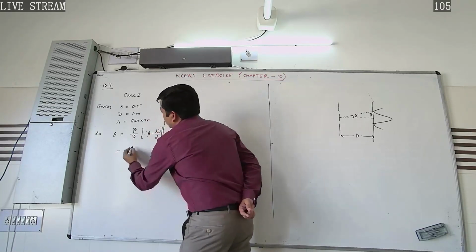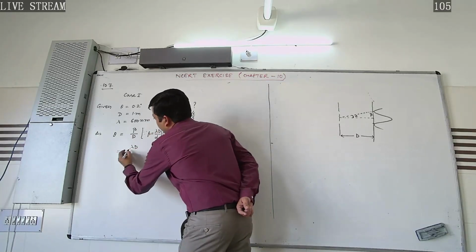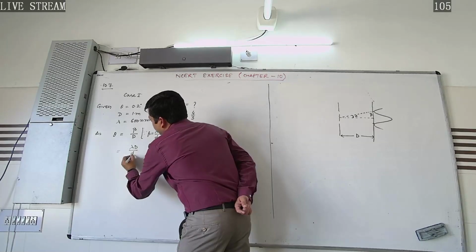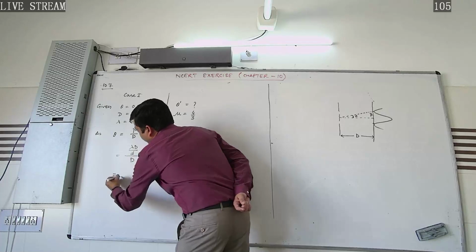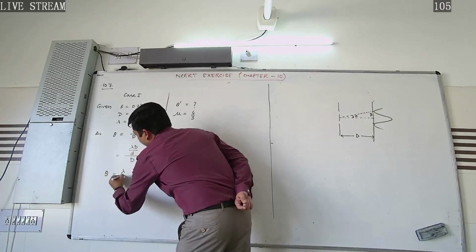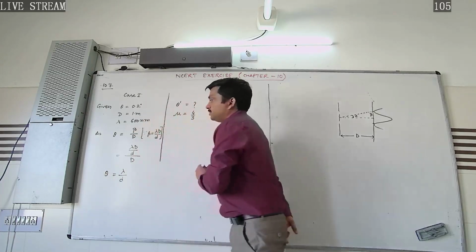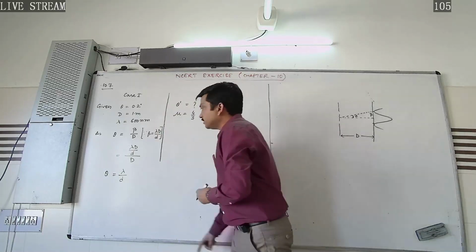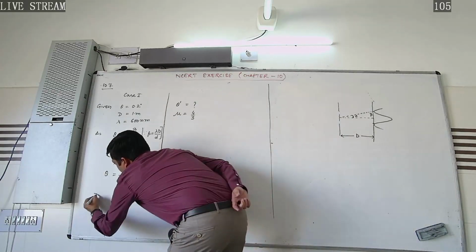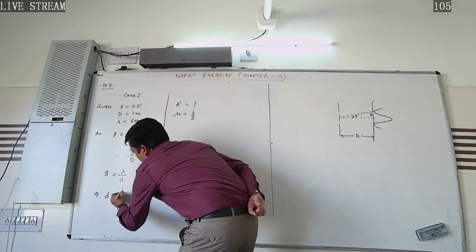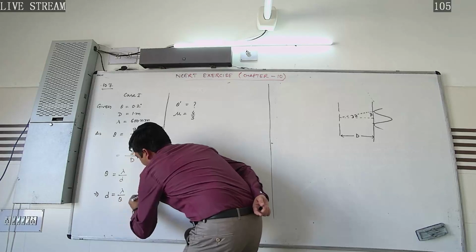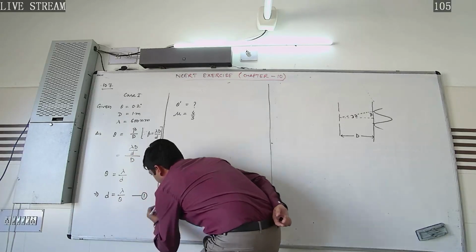So here we put the value lambda D by small d, divided by capital D. What we get is theta equal to lambda by small d. In this way, this will be the angular width. From here we calculate small d, which is nothing but lambda by theta. Let it be equation number 1.